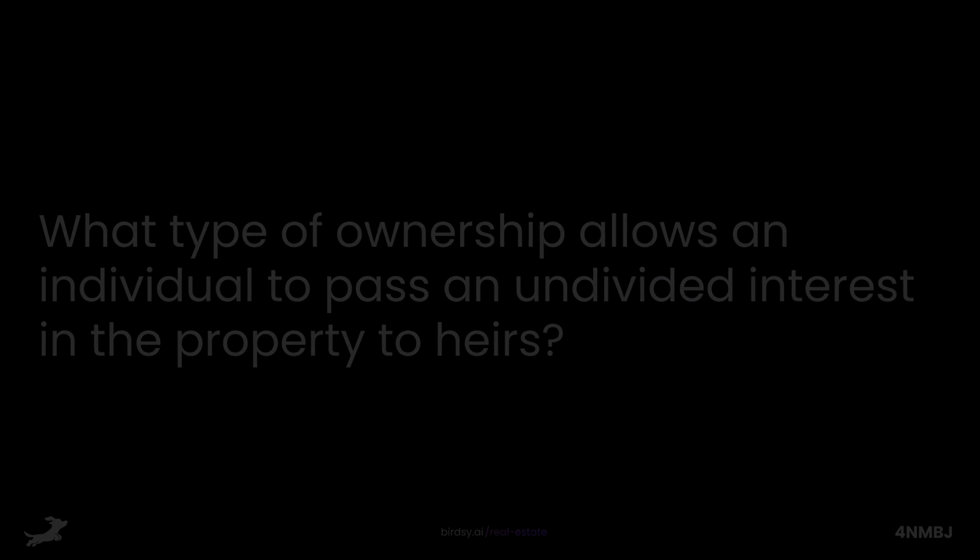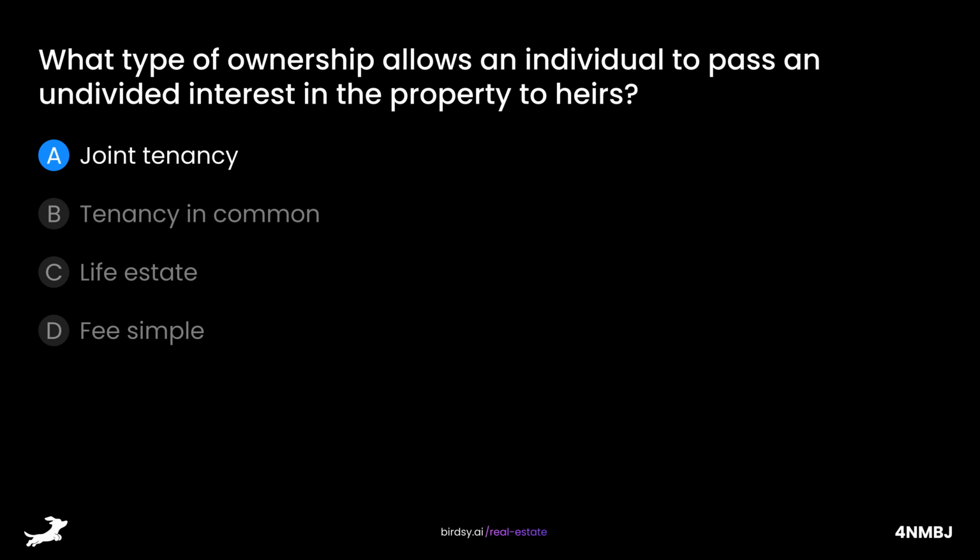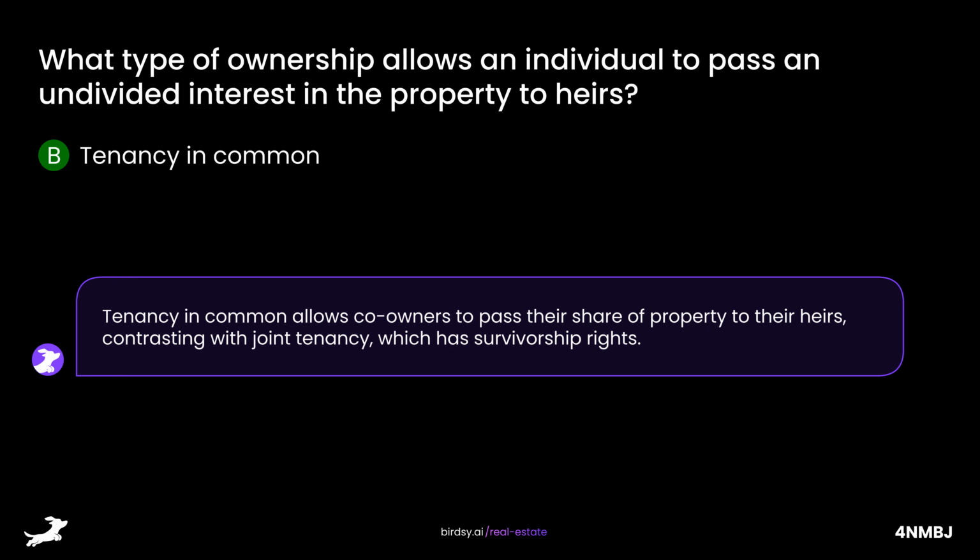What type of ownership allows an individual to pass an undivided interest in the property to heirs? Is it A. Joint tenancy, B. Tenancy in common, C. Life estate, or D. Fee simple? The answer is B. Tenancy in common. Tenancy in common allows co-owners to pass their share of property to their heirs, contrasting with joint tenancy, which has survivorship rights.